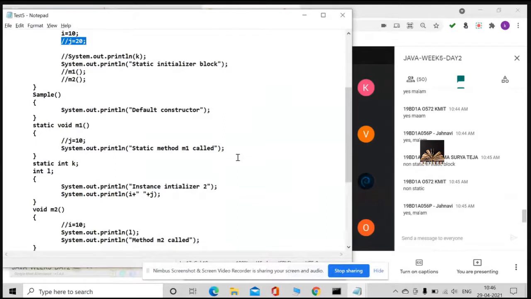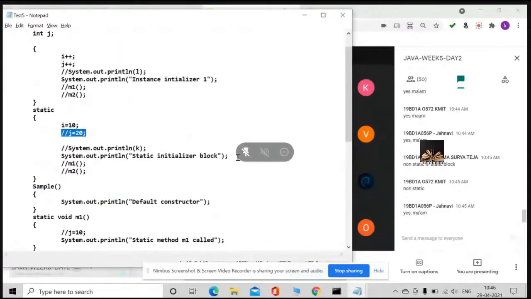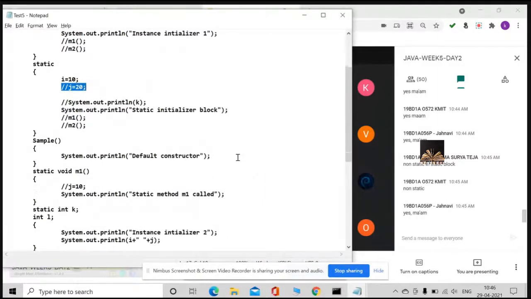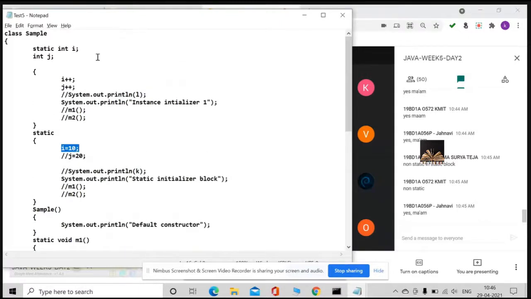I is 10, J is 1. Did you observe this output, I and J? I is initialized to 10 here, and J is initially, what is the default value for the integer? As it is an instance variable, it is,